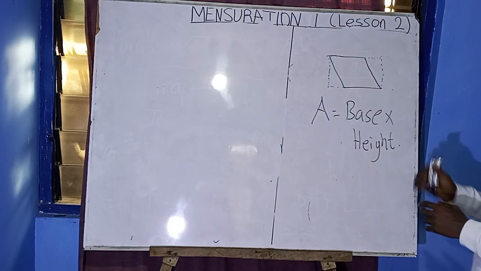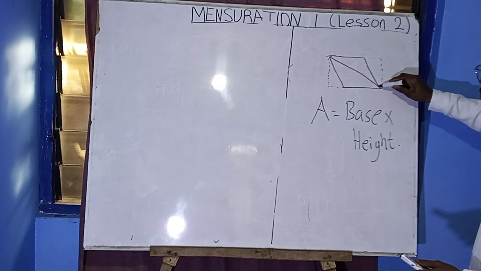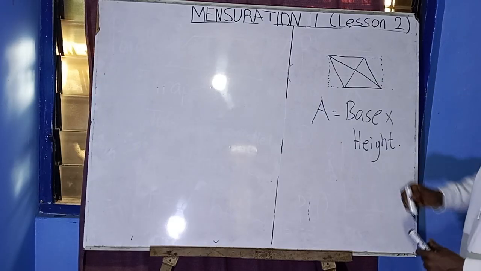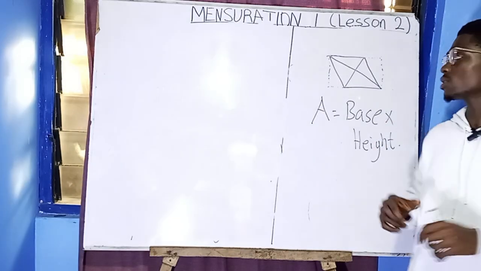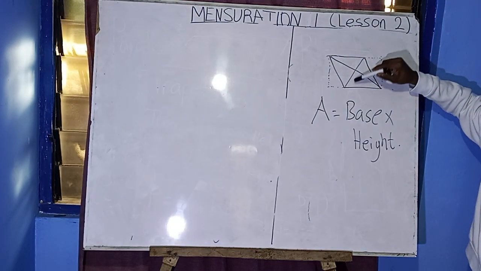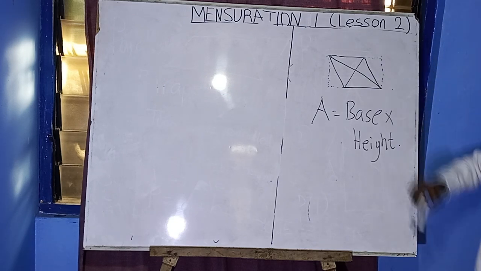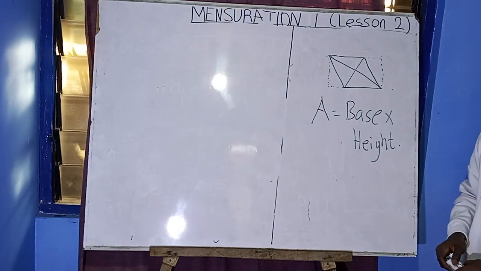So this is how you can get the area of a rhombus. One is also the product of the diagonals. When they say diagonals, the lines that intersect it, this line from here to here, and from here to here, those are called diagonals.